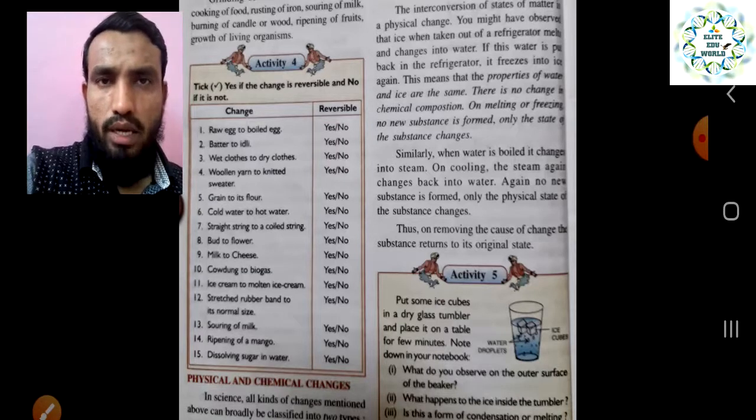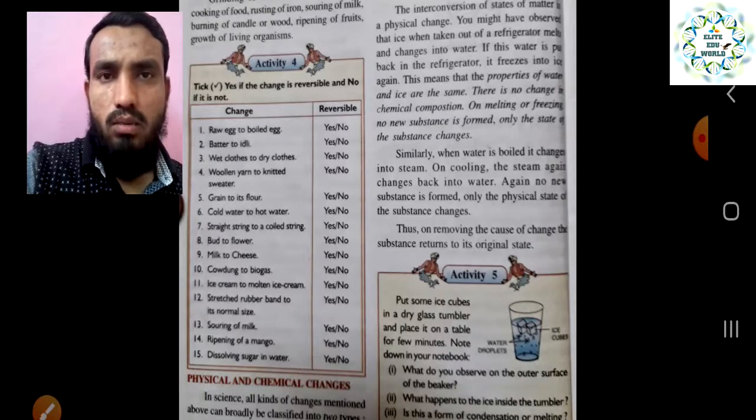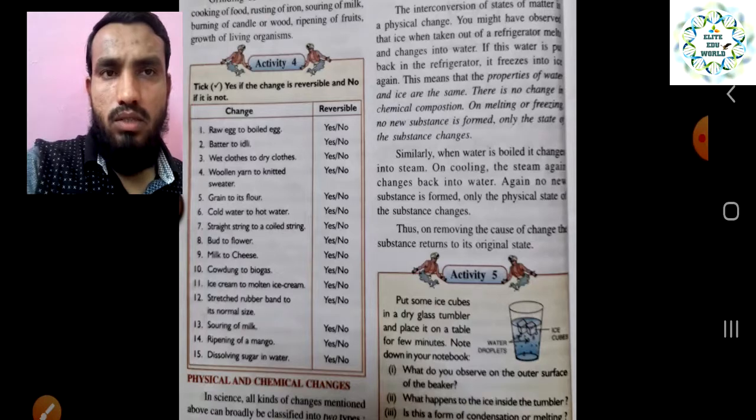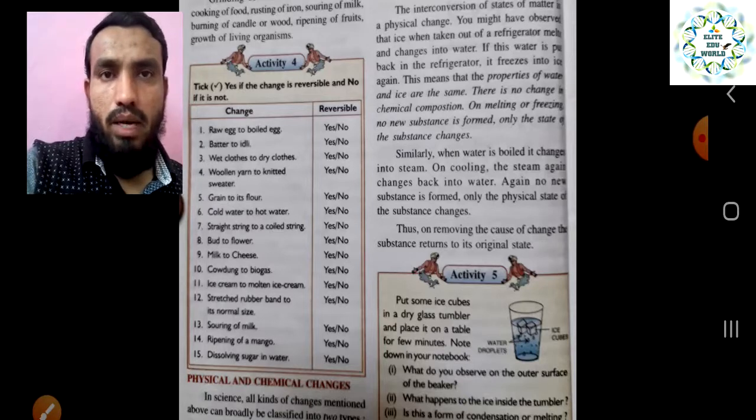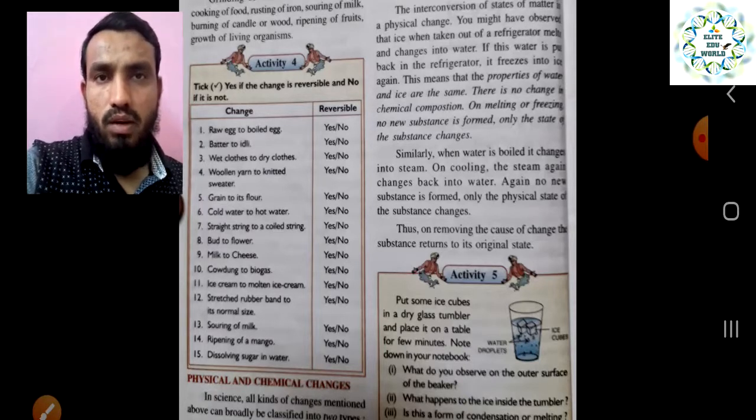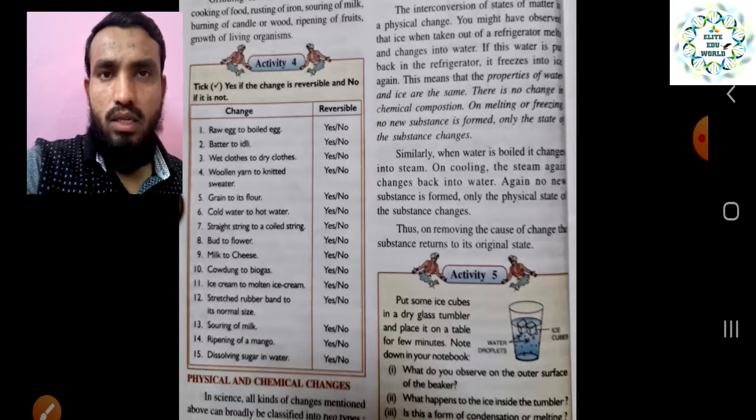So once you boil an egg, you cannot get back the raw egg, so that will come under the irreversible change. This is not a reversible change, so you put a no. Then batter to idli: when the batter gets converted into idli, you cannot get back the batter because it gets fermented. Fermentation has already happened, so we cannot get back to the original state.